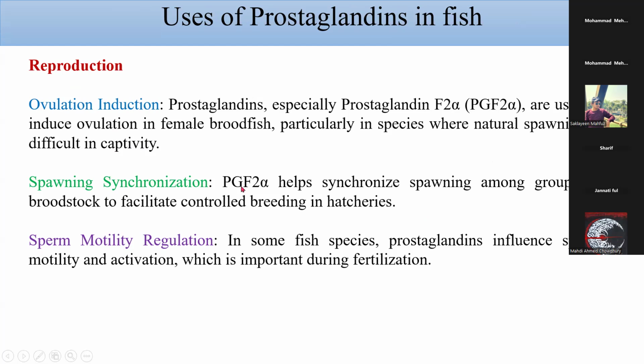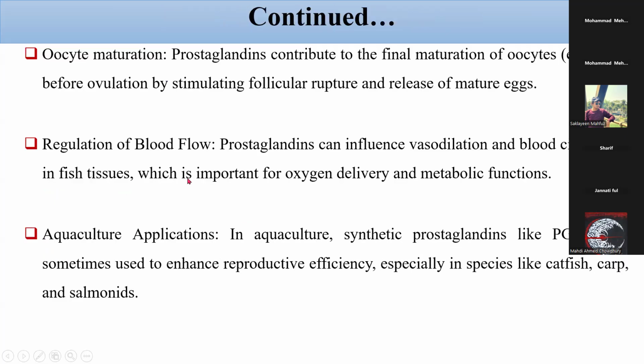Spawning synchronization: PGF2 alpha helps synchronize spawning amongst groups of broodstock to facilitate controlled breeding in hatcheries. Sperm motility regulation: in some fish species, prostaglandins influence sperm motility and activation, which is important during fertilization. Oocyte maturation: prostaglandins contribute to the final maturation of oocytes, egg cells, before ovulation by stimulating follicular rupture and release of mature eggs.